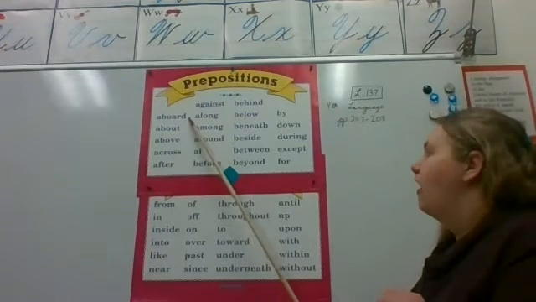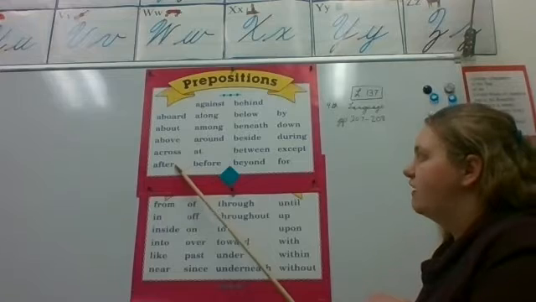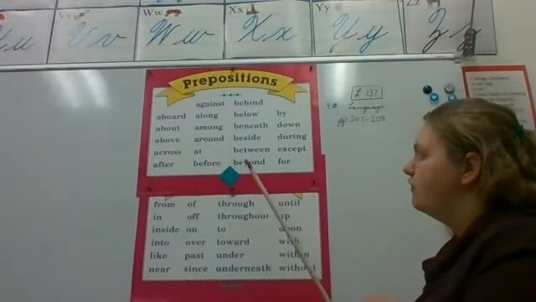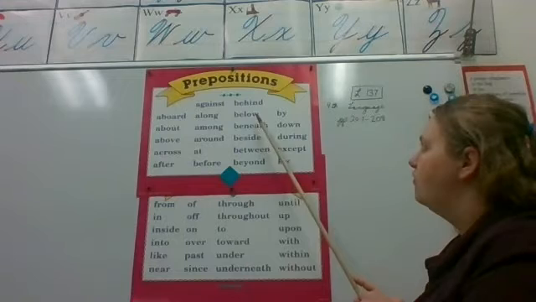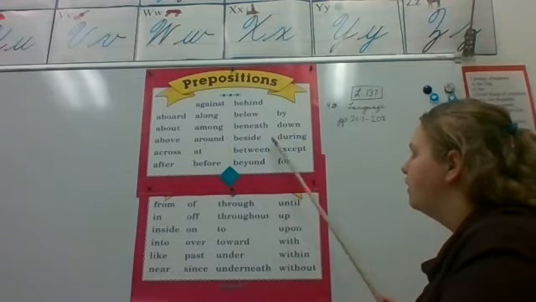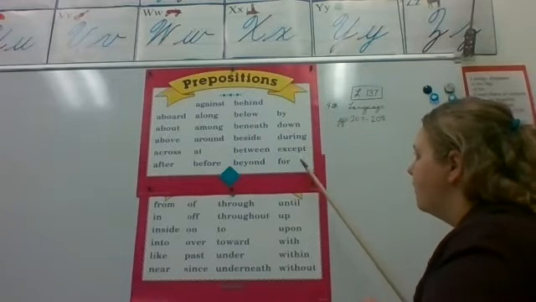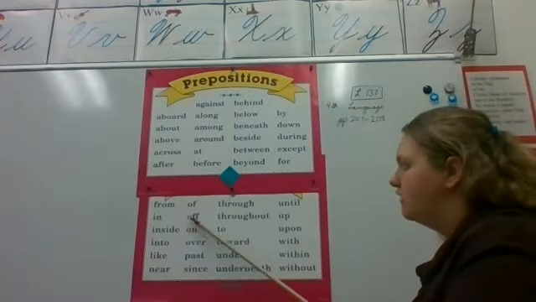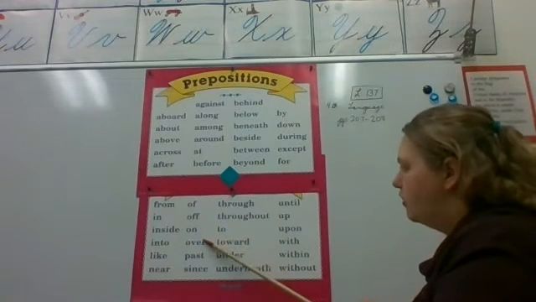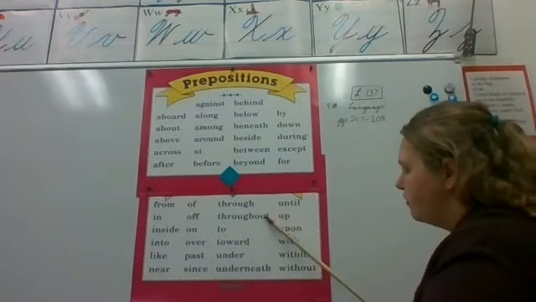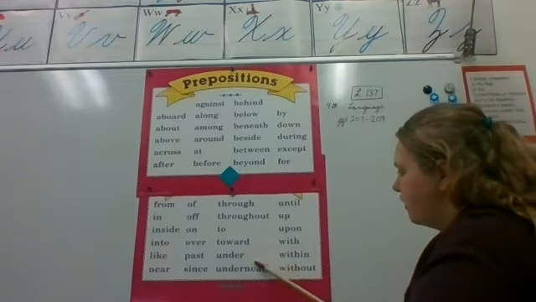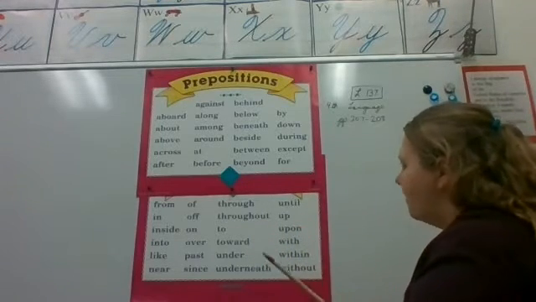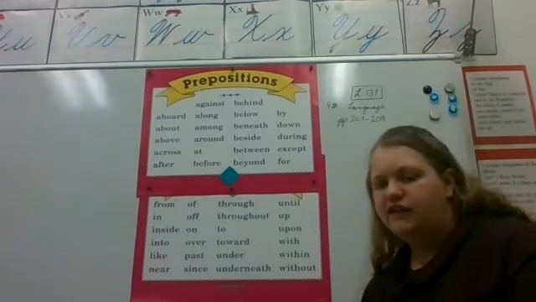About, above, across, after, against, along, among, around, at. Before, behind, below, beneath, beside, between, beyond, by, down, during, except, for, from, in, inside, into, like, near, of, off, on, over, past, since, through, throughout, to, toward, under, underneath, until, up, upon, with, within, without. Now I am finished.